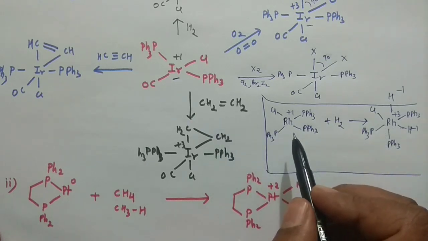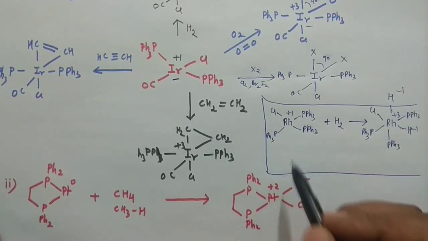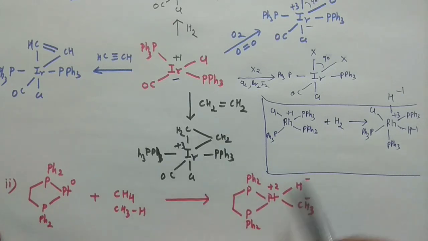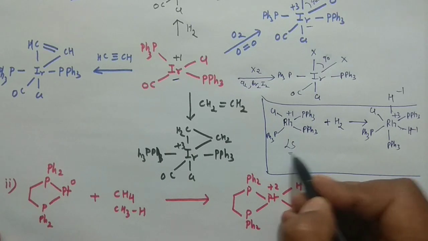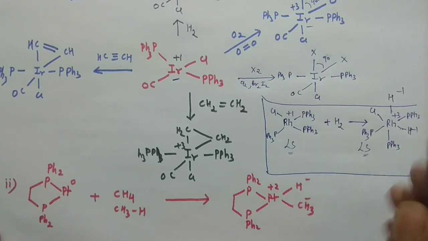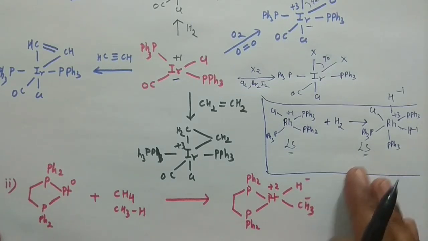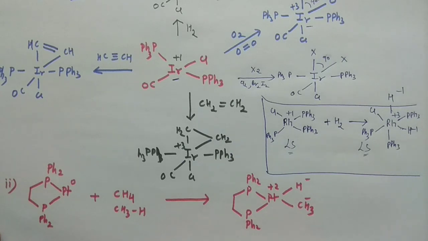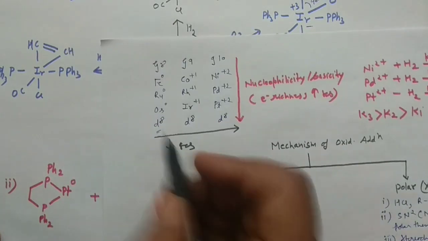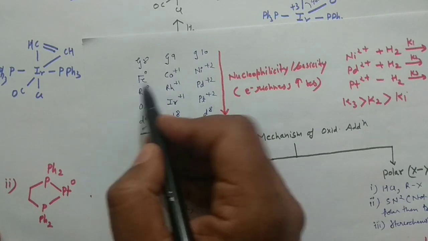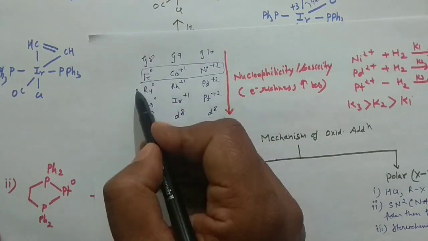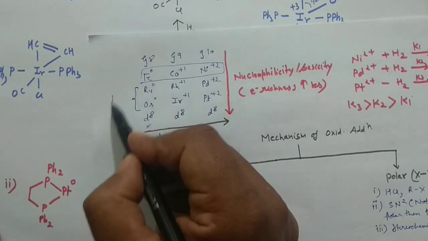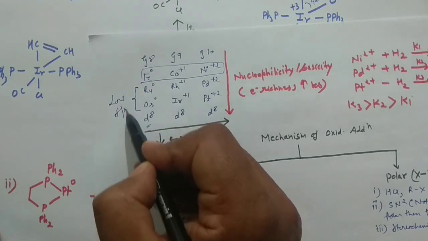If you want to know the magnetic behavior of these complexes, all of them would be diamagnetic in nature, low spin diamagnetic, as you know for the second and third transition series. I have already told you this. The high spin and low spin concept is restricted to the first transition series, while for the second transition series you have low spin complexes in all cases. That means diamagnetic, generally.